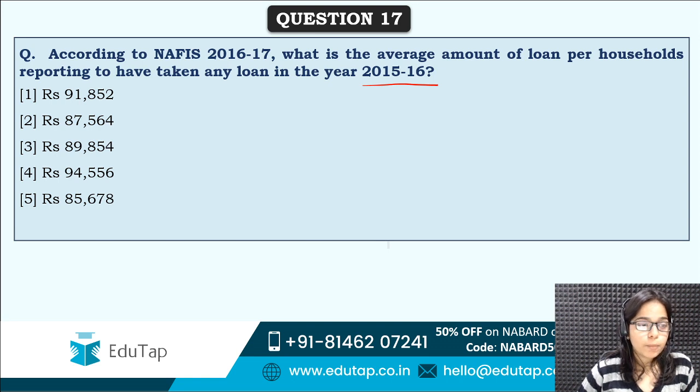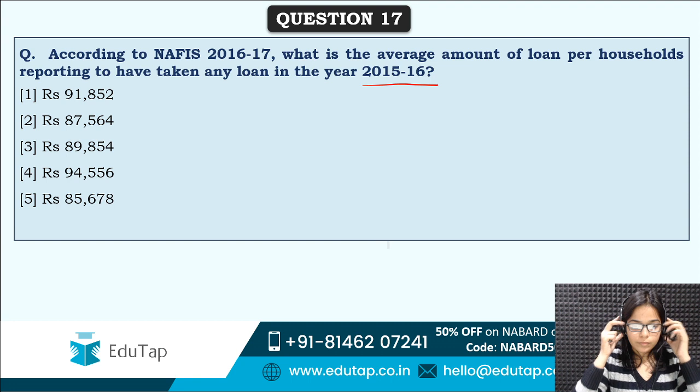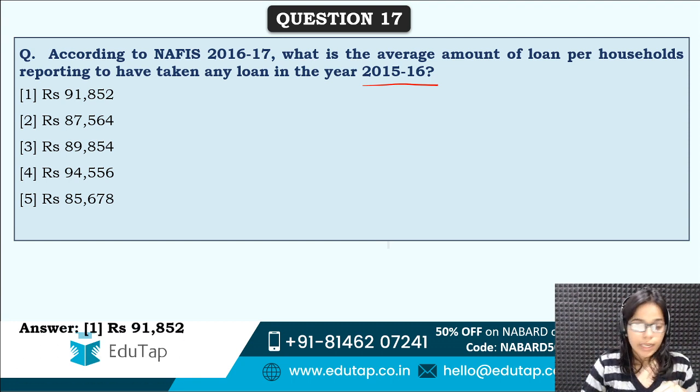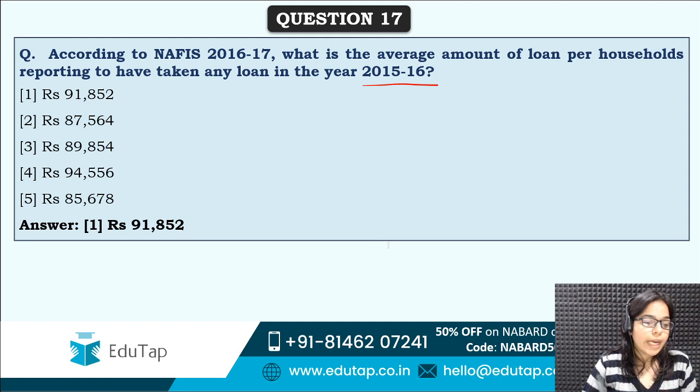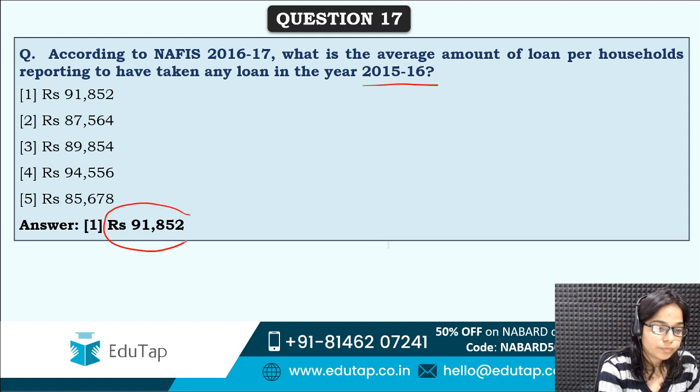Average amount of loan per household reported to have taken any loan in the year 2015-16. Correct answer is option first, that is rupees 91,852.